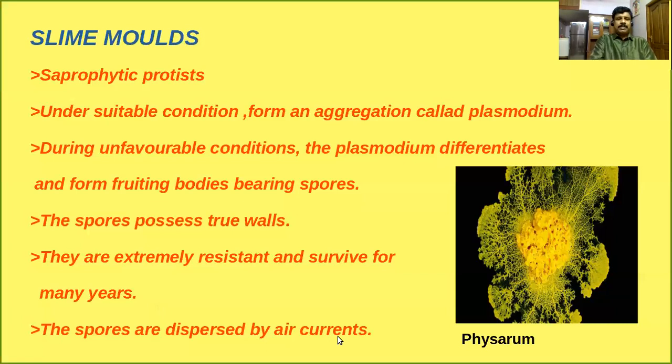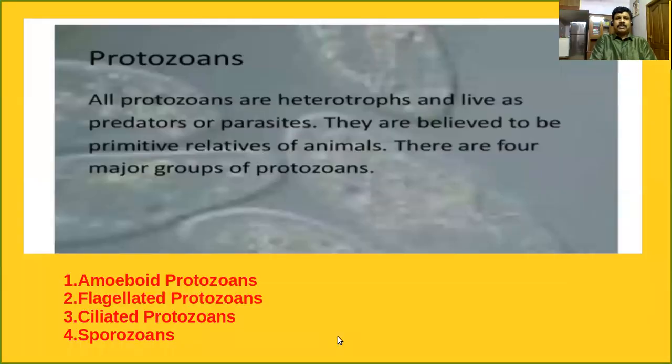Let me say the last group, called protozoans. Do you know protozoans? All protozoans are heterotrophs and live as predators or parasites. They are believed to be the primitive relatives of animals. That means, from the evolutionary point of view, they are believed to be the primitive relatives of present-day animals.